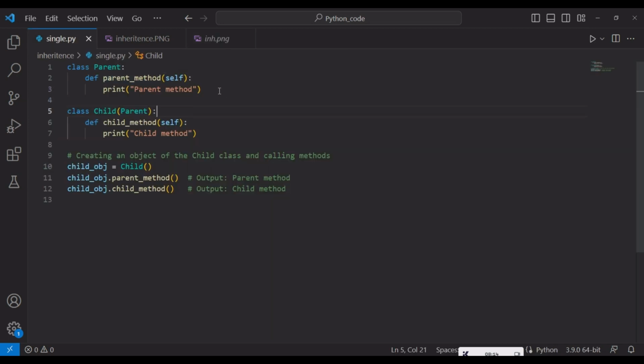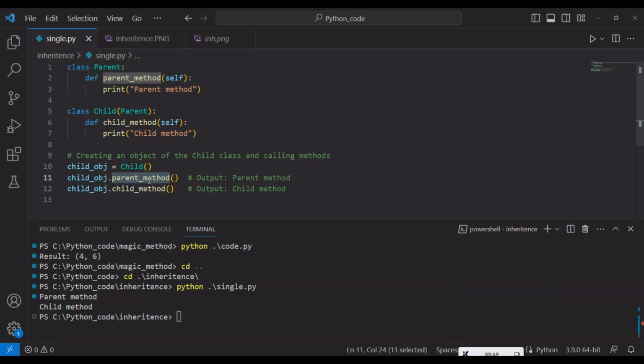I have declared a parent class here and it has a parent method, and I have created a child class which inherits the parent class, and the child class has a child method. If we create an object for this child class, then we can access the parent method of the parent class and the child method of the child class. We'll execute this program and see the output. First I called the parent method and it displayed parent method, and next I called the child method of the child class, then it displayed child method. This is single inheritance.